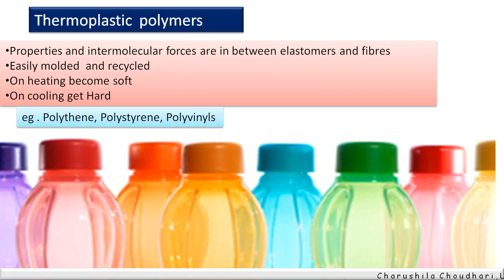Next one is the thermoplastic polymers. The property of these thermoplastic polymers is that they are in between the elastomers and fibers. That is, they are easily molded and recycled. On heating, they become soft, and once they cool, they get very hard. The example here is plastic bottles. Polyvinyl chloride, polythene, and polystyrene are examples for these thermoplastic polymers.